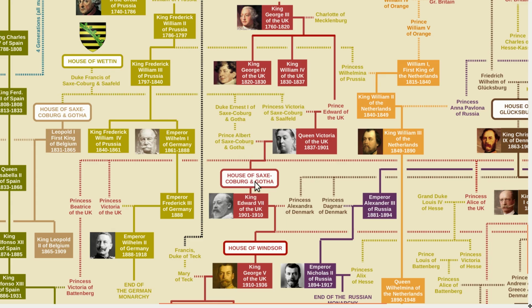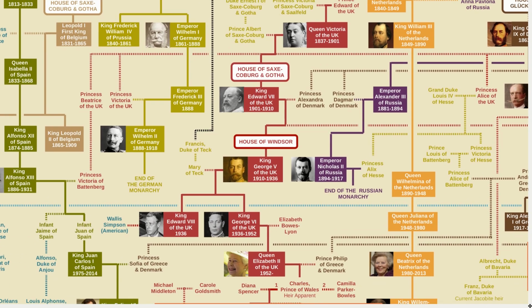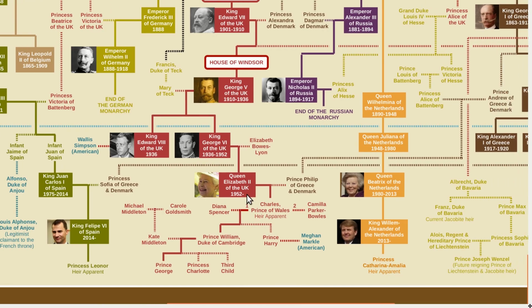So the house name changed from Hanover to the House of Saxe-Coburg and Gotha. Now, incidentally, that house name was then changed to Windsor during World War I because of this very German-sounding name. But this house is actually the same house as this. So the current royal house in the United Kingdom is the House of Windsor. And the current queen, Queen Elizabeth, has stated that her wish is that after her death, future monarchs would continue using this name as the house name instead of changing it.